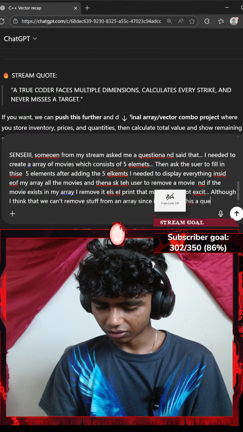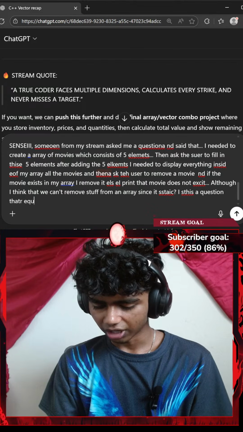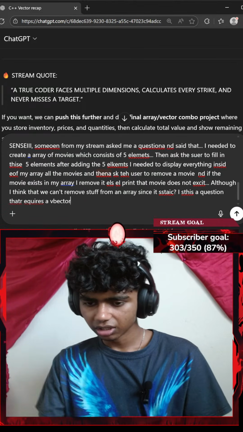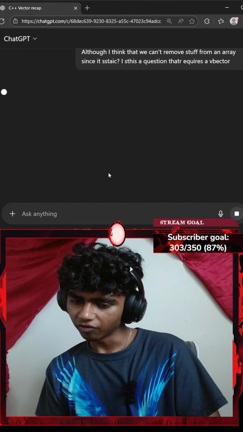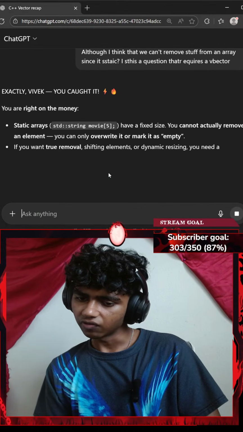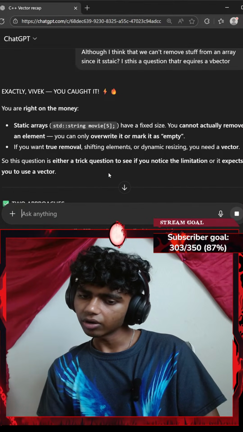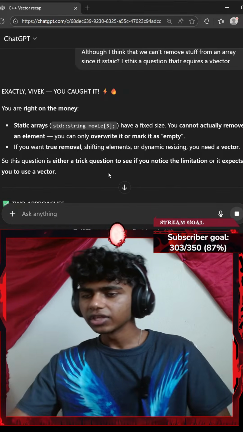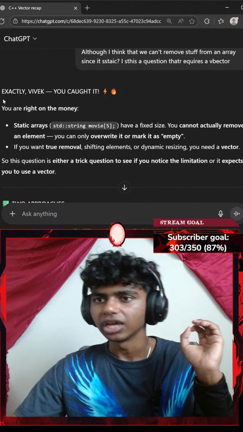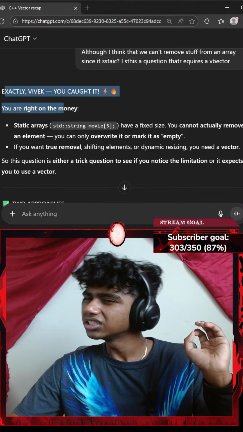Is this a question that requires a vector? Let's see, ask ChatGPT how to remove an element from an array. Also, erase takes a position to erase. Oh, I see, not a value. Okay, let's see. Can you guys see the whole thing? Okay, exactly, Vivek, you got it. You're right on the money.